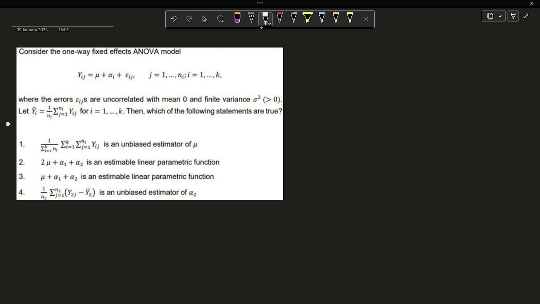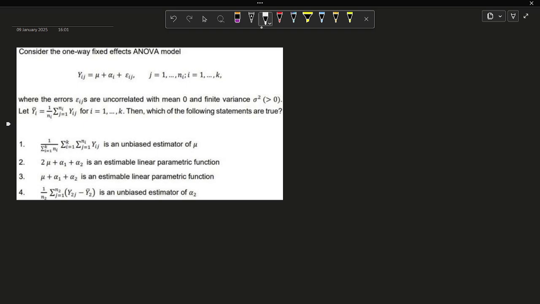So there are four options of this question. The first option is telling us that 1 by summation i equals 1 to k ni, into the double summation of i going to 1 to k and j going to 1 to ni, Yij, is an unbiased estimator of mu. Option 2 is telling us that 2 mu plus alpha 1 plus alpha 2 is an estimable linear parametric function.